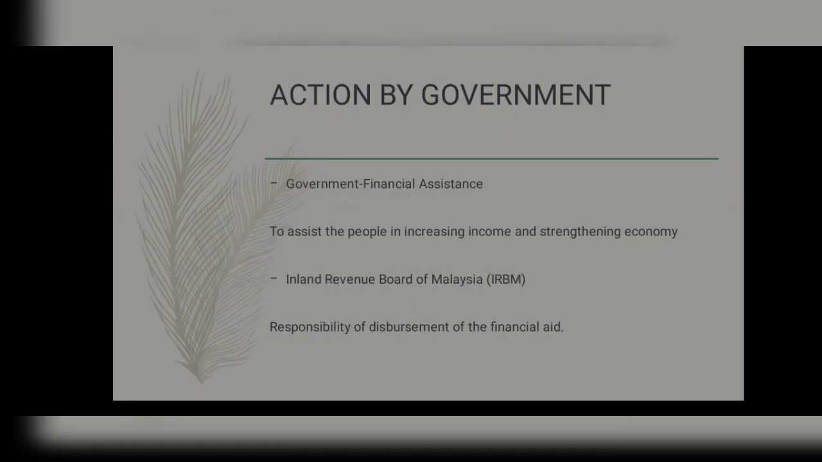Okay, action by the government during the COVID-19 pandemic. Government financial assistance to help people increase income and strengthen the economy. Next is the Inland Revenue Board of Malaysia (IRBM), which is responsible for the disbursement of the financial aid.